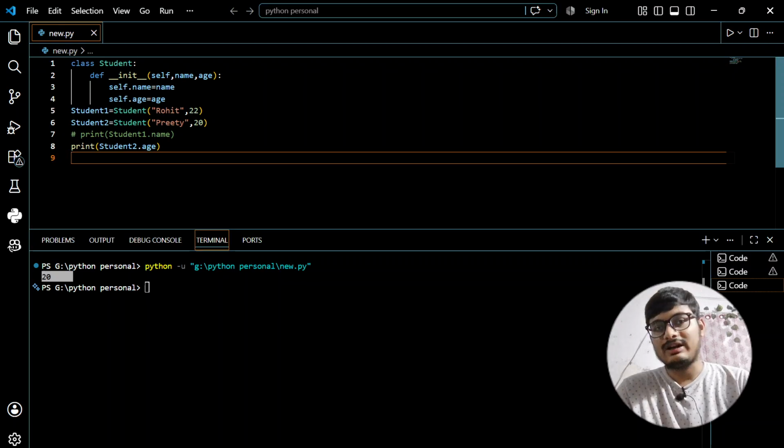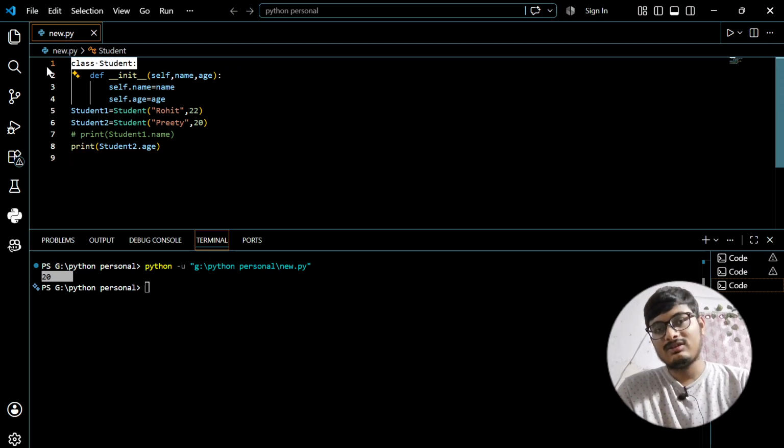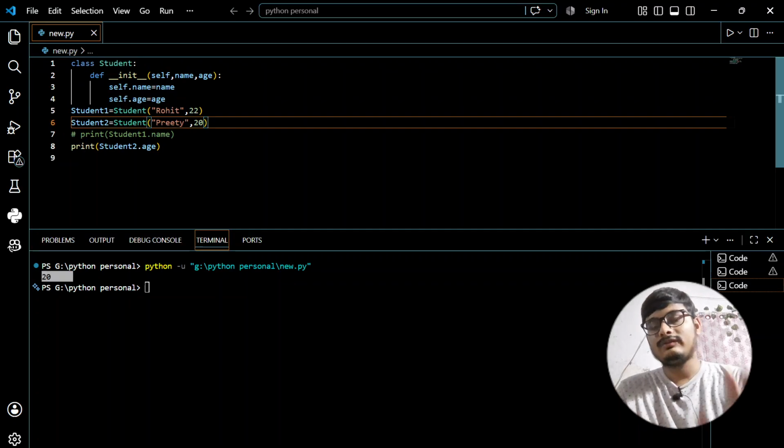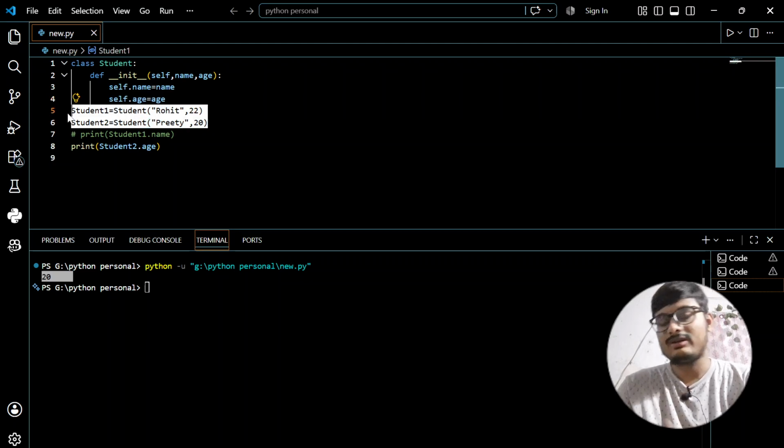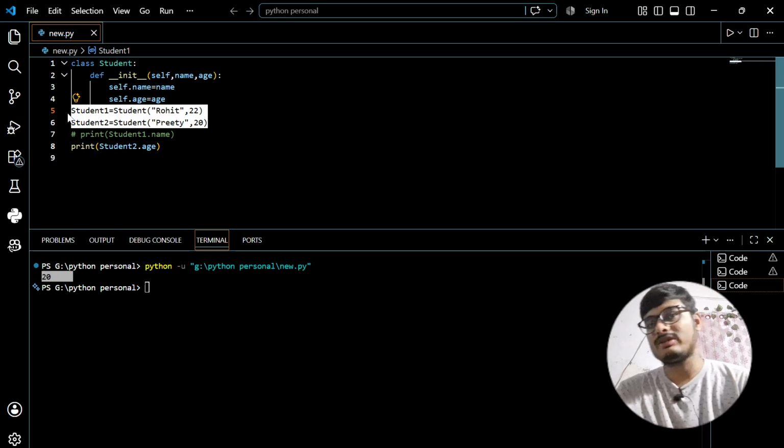So this student is an umbrella term. Every student, like Preeti and Rohit, belongs to a class called student. Student one and student two are objects, but they belong to the same class, which is student.